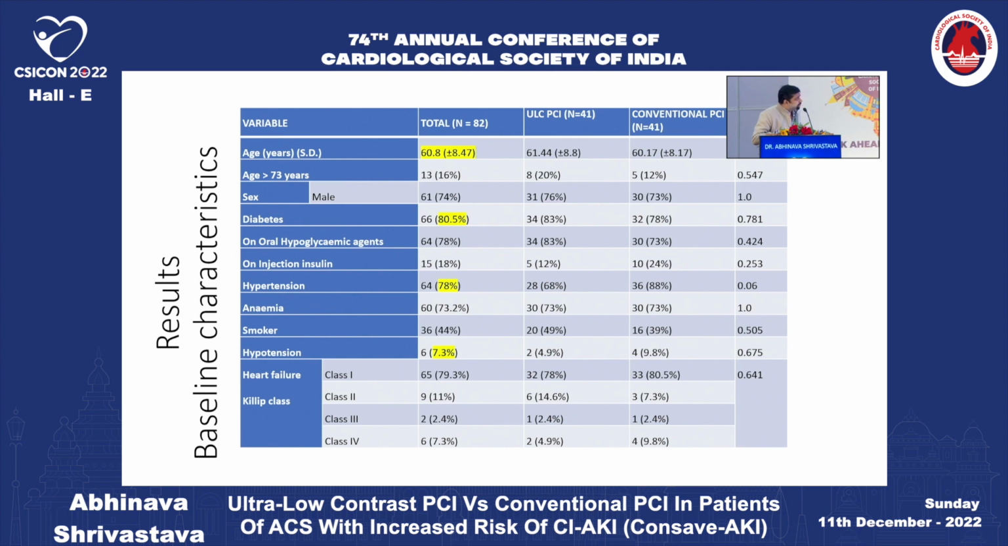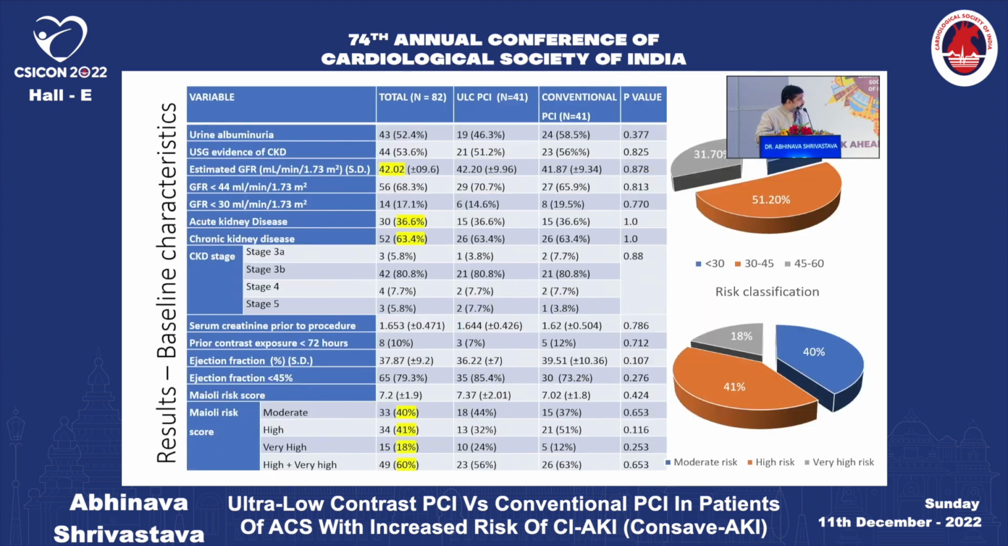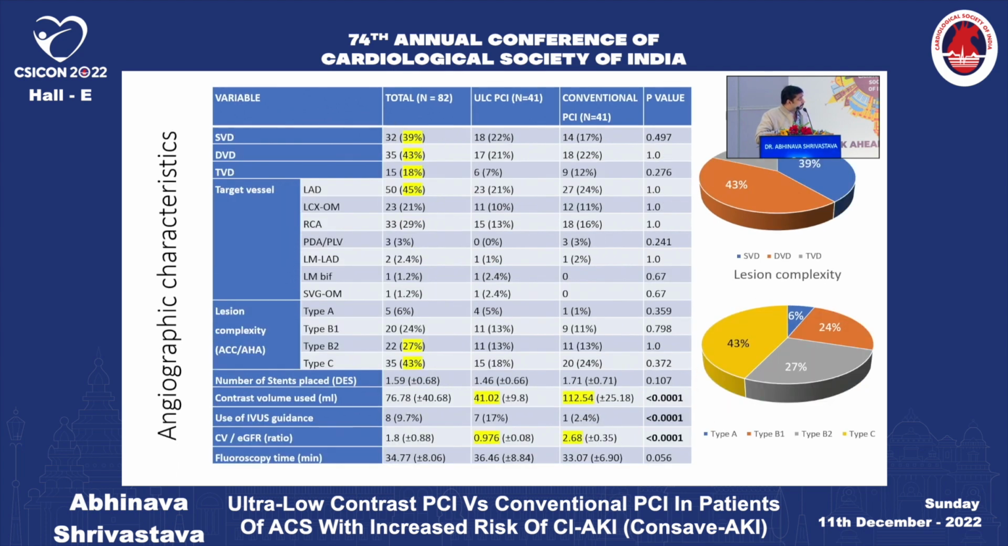In outcomes, the mean age of the patients was 60 years, 80.5% of patients were diabetic, 78% were hypertensive, and 7.3% were in hypotension. The estimated GFR of the group was 42 mean. Acute kidney disease was diagnosed in 36% of patients. CKD was diagnosed in 63% of patients. The risk stratification of the patients was done using the pre-procedural risk score.